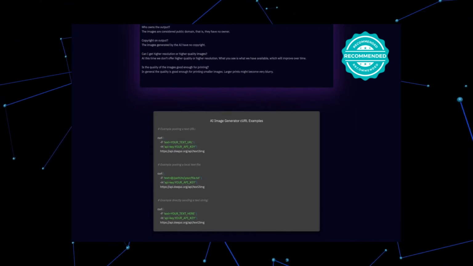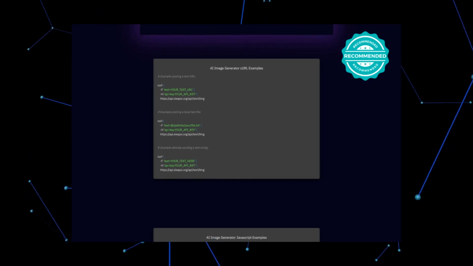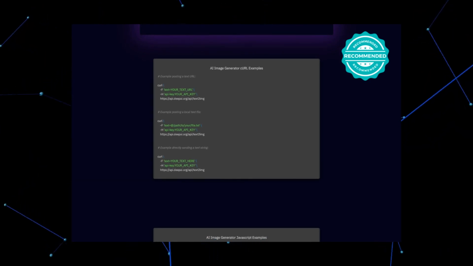As we conclude our journey through these remarkable alternatives, remember the boundless possibilities that await your creativity.